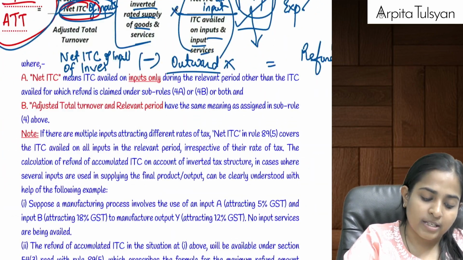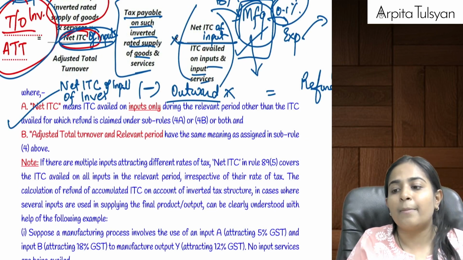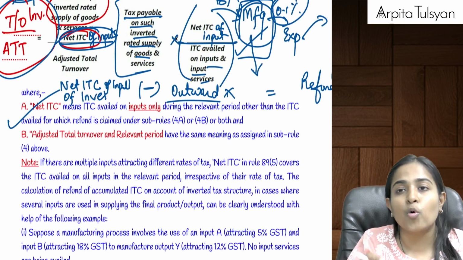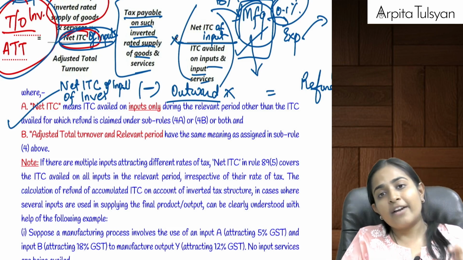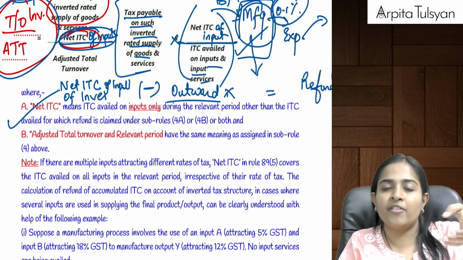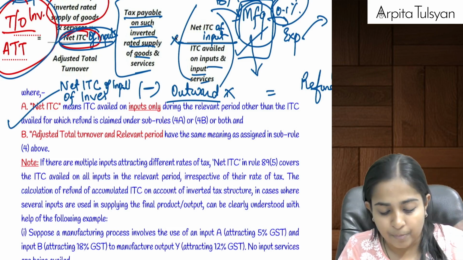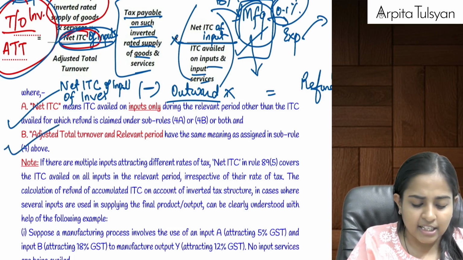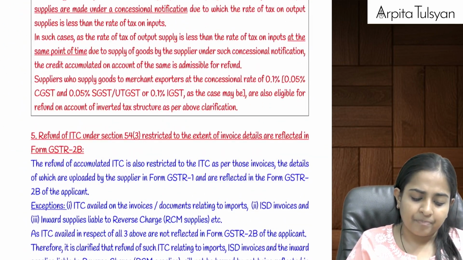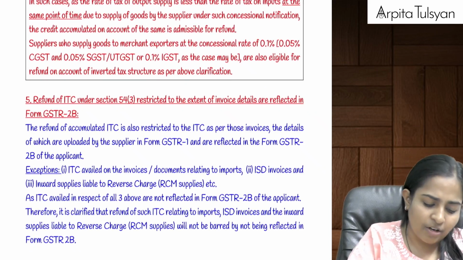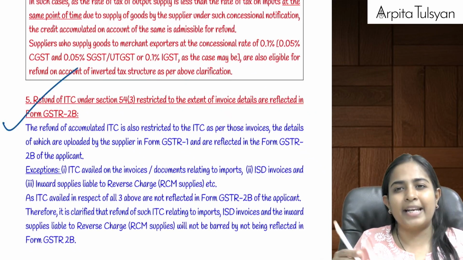So yes, net ITC under rule number 89.5 is going to talk about only ITC on inputs, not even input services. Okay, when we were doing 89.4, 4A, 4B, we were getting the credit of ITC of inputs as well as input services. Adjusted total turnover, relevant period definition, everything will remain the same. Okay. This is what we had discussed. Now going on to the next few pointers.